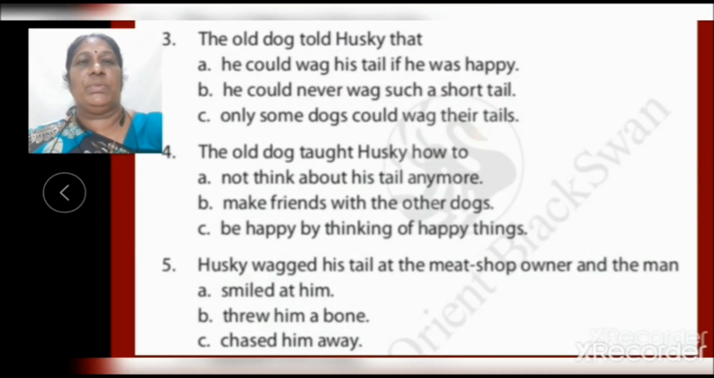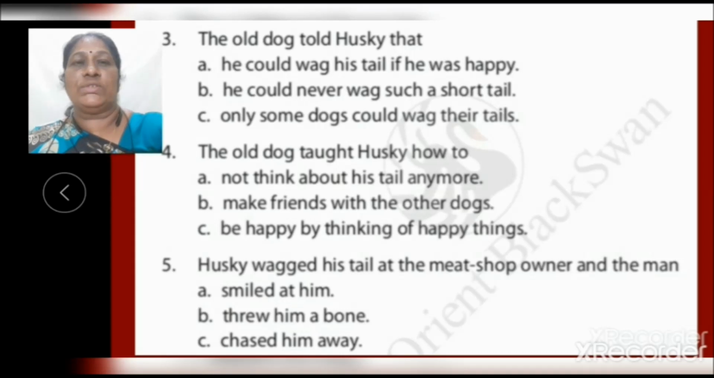Now, question number 3. The old dog told Husky that A. He could wag his tail if he was happy. B. He could never wag such a short tail. C. Only some dogs could wag their tails. In this, A is the correct answer. He could wag his tail if he was happy.